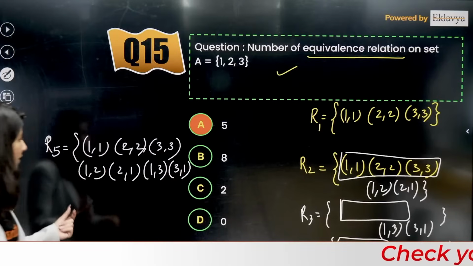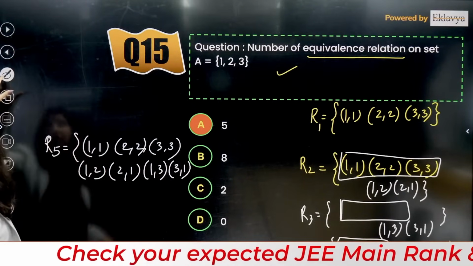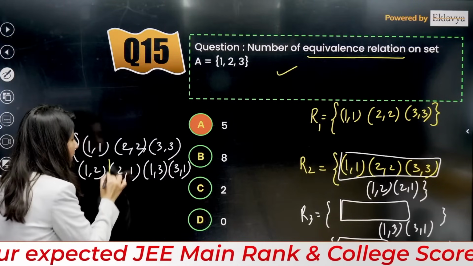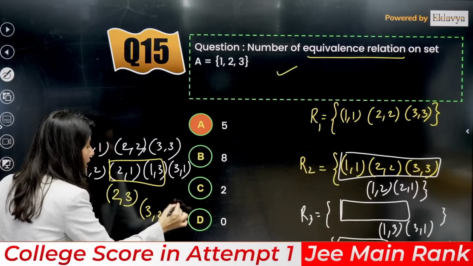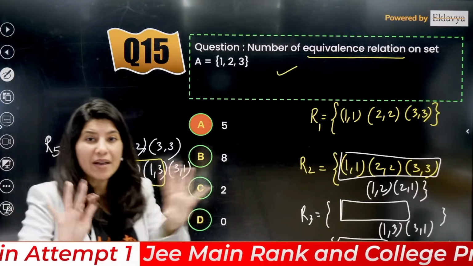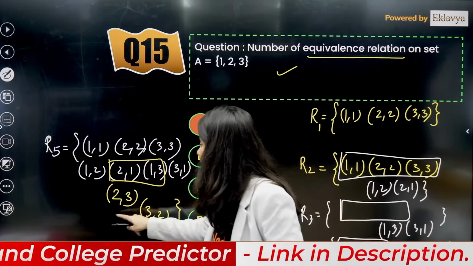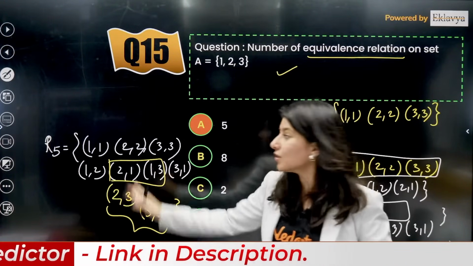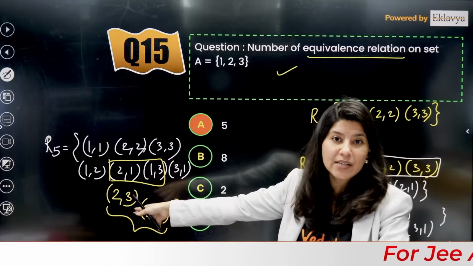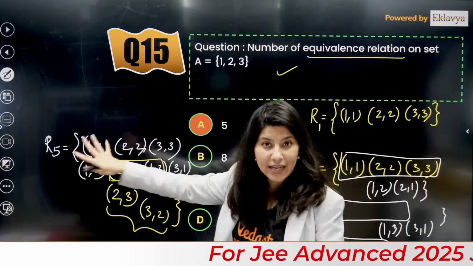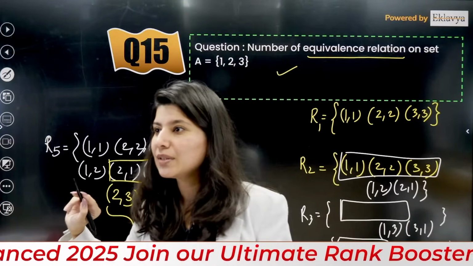So understand, now you have added (2,1) and (1,3). So there should be (2,3), and if (2,3) is there, then (3,2) as well. So basically if you add 2 symmetric pairs, it will not remain transitive. That is why you have to add (2,3), (3,2). Now this is reflexive, symmetric, transitive. This is the last one, which has every possible ordered pair. This is actually the final relation. R5 is absolutely correct.